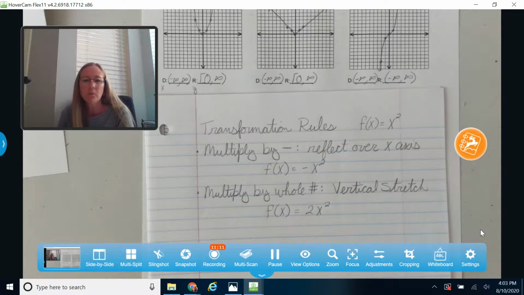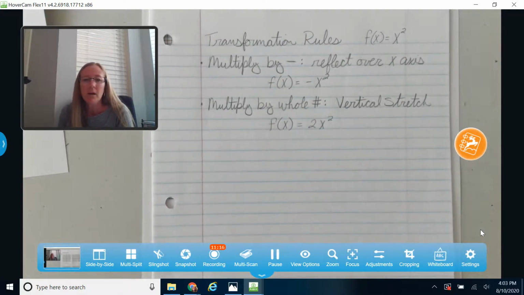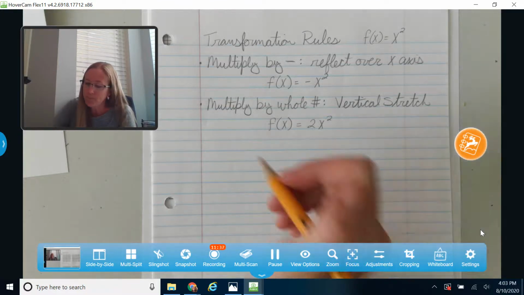So there's my whole number out front. That 2 right there is going to be my whole number. So what's going to happen there is if you said that you were going to go, let's say, right one and up one, instead of going right one up one, you would go right one up 2. So I'd multiply that value by 2. Or if I said I was going to go right 2 up 4, I would go right 2 up 8. So I'm going to take that vertical amount, positive or negative, and I'm going to multiply that by 2.